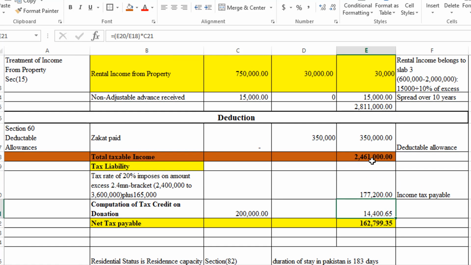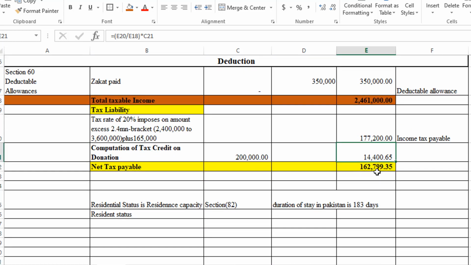So we have determined this portion. Here is part 2, tax on total taxable income, and here is part 3, net tax liability. Please remove this payable. Instead write here net tax liability.